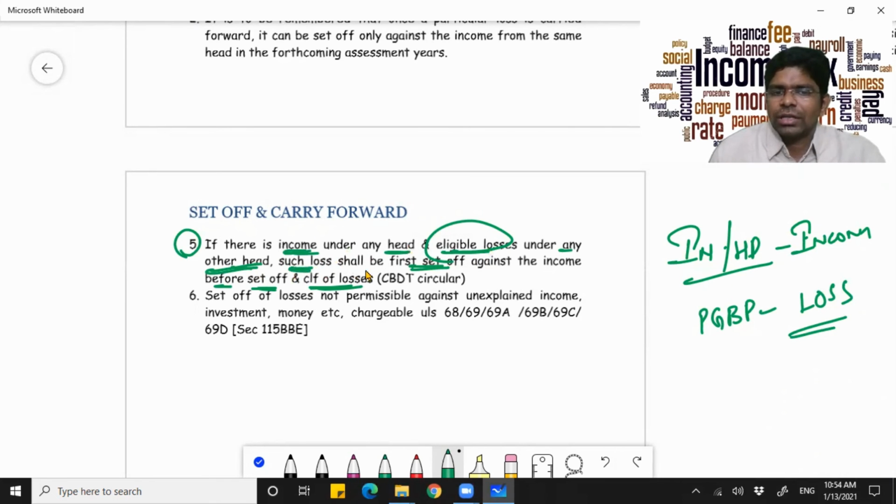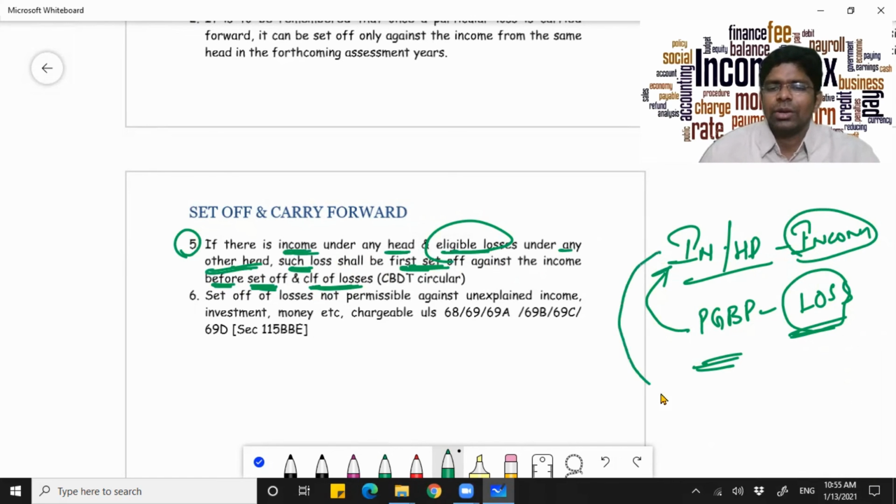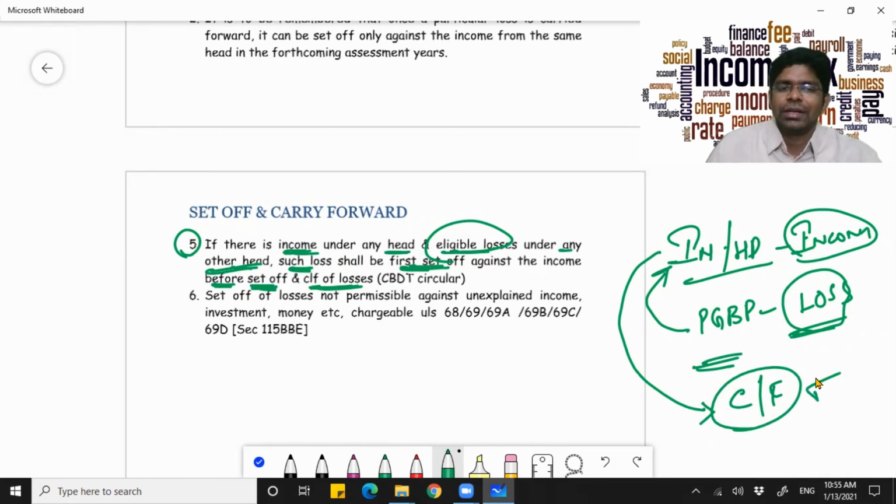Here, such loss shall be first set off against income before set off and carry forward. That is, first you will search for income under PGBP. After setting off under income from PGBP, then you'll go for other heads. Only if you're not able to even adjust from the other heads also, then you will choose this carry forward option. You cannot straight away go forward like that.